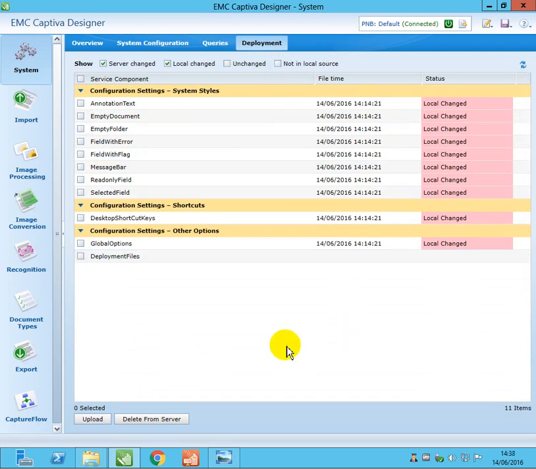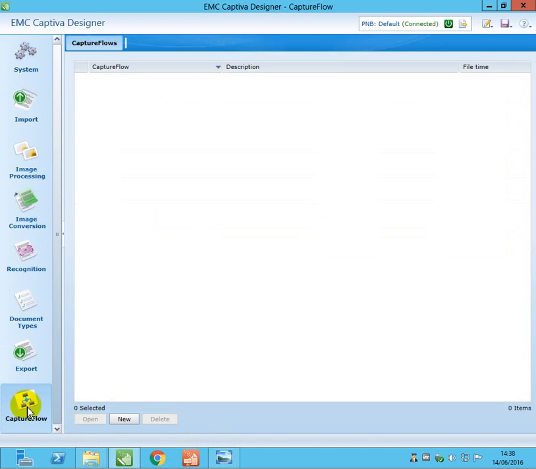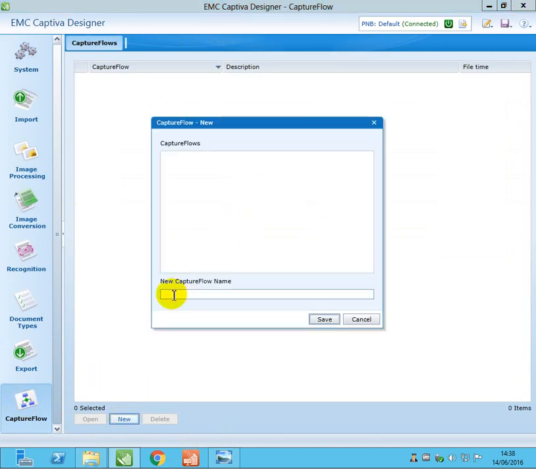Okay. Now once it is deployed into the server, we are ready to create a capture flow. So now you click on the capture flow. On the left side you can see the capture flow. Now we are going to create a new process, like a PNB questionnaire process. Here go to capture flow. So click on new. So you will enter here.